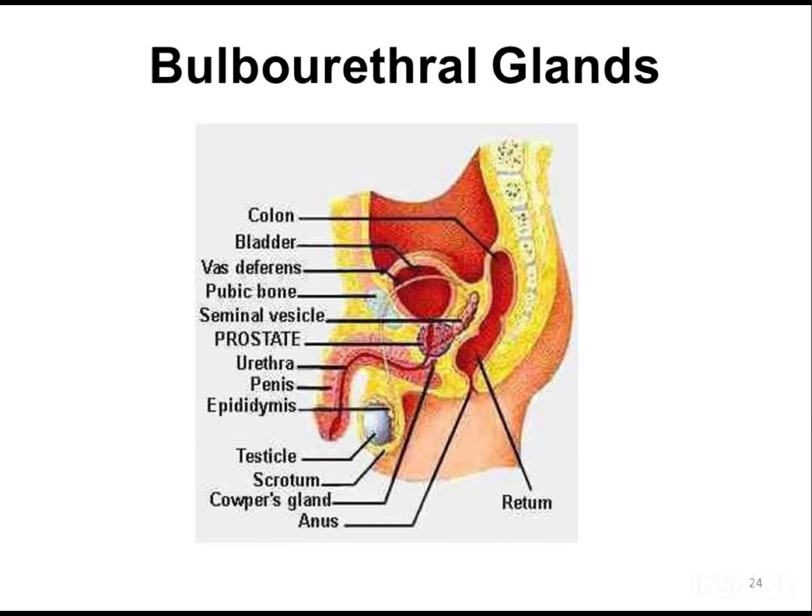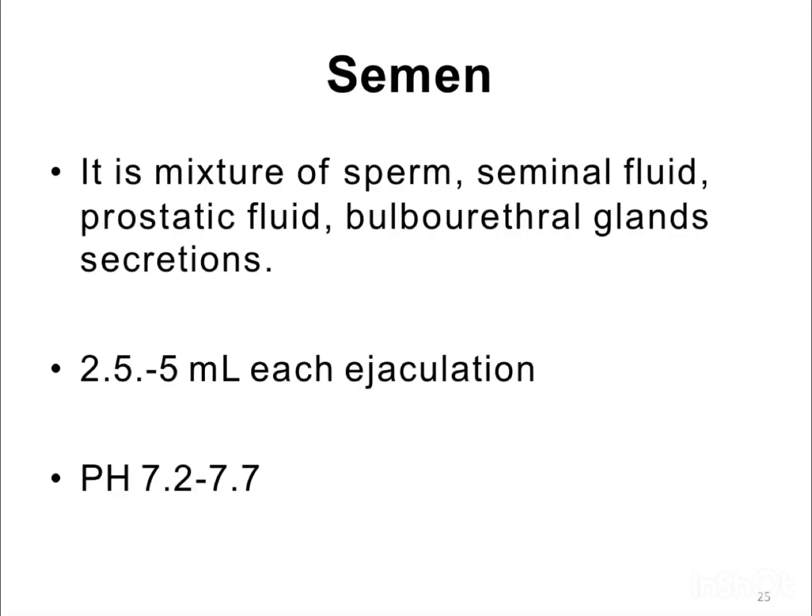Labeled parts: bladder, vas deferens, pubic bone, seminal vesicle, prostate, urethra, penis, epididymis, testicle, scrotum, Cowper's gland, anus, rectum. Semen is a mixture of sperm, seminal fluid, prostatic fluid, and bulbourethral gland secretions. It is 2.5 to 5 ml per ejaculation, with pH 7.2 to 7.7.